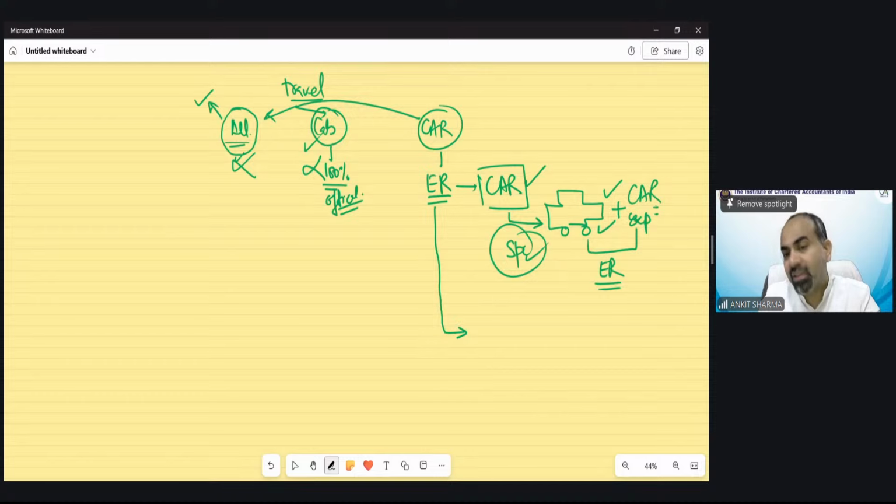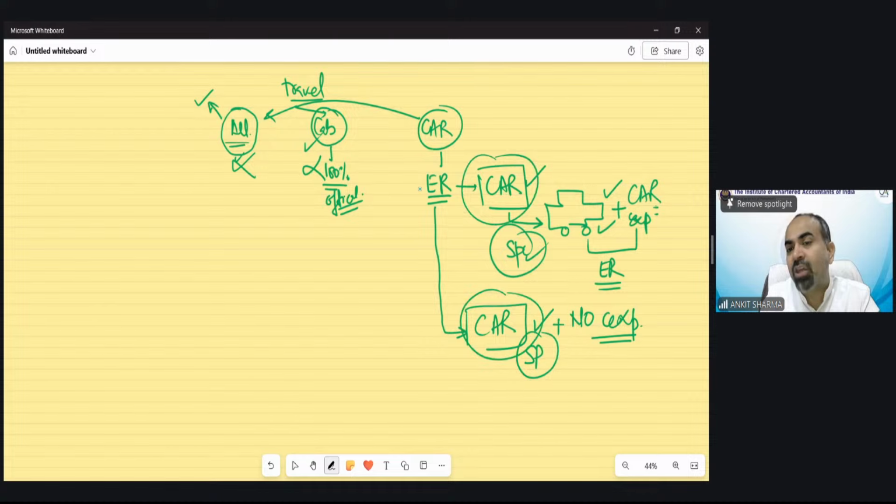There could be a case when the employer is providing you a car, only the car, with no expenses. Expenses you have to pay yourself. Even this case is taxable for a specified employee. If the car has been provided by the employer, whether expenses are provided or not, this is going to be taxed only in the case of a specified employee.